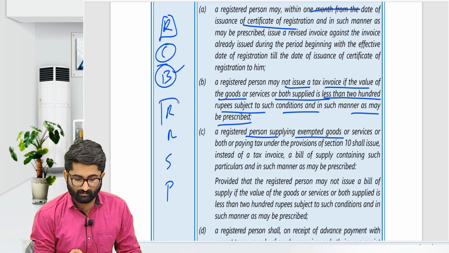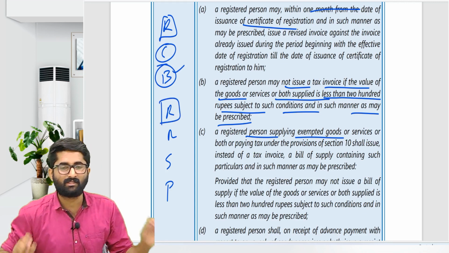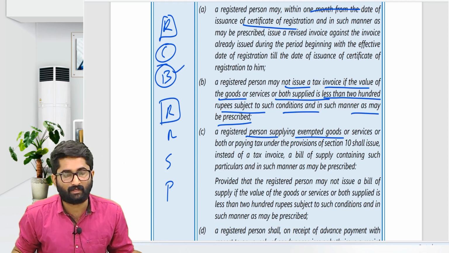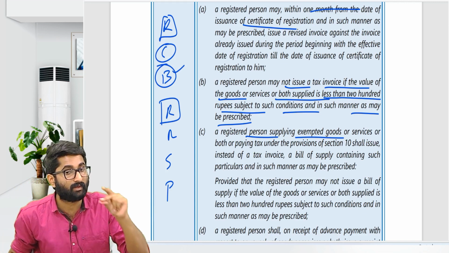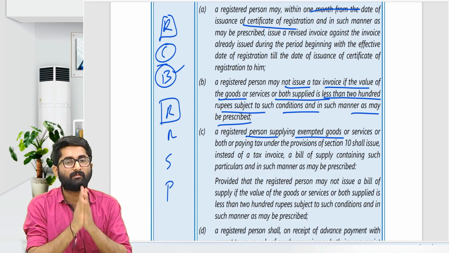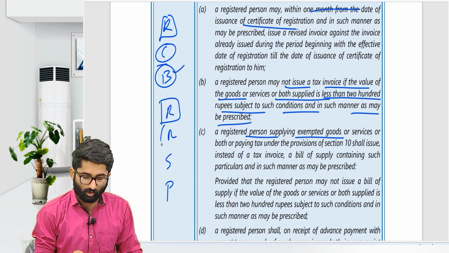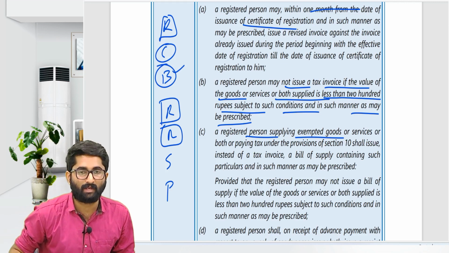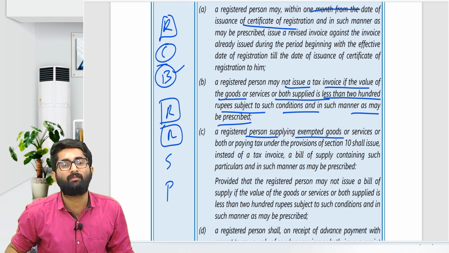Next one, RCV versus RR, receipt voucher. When will we give the receipt voucher? Whenever the customer pays the advance, then we can give the receipt voucher. Why is the receipt voucher required? Just as a proof that we have received the advance. And we know that in time of supply, which we will discuss, in case of goods on receipt of the advance, if you don't give the tax invoice, then GST is not there, but still for accounting purposes we have to give the receipt voucher. Next one is, whenever you accept the advance, if you don't make the supply, then you have to adjust it or you have to refund that. In that case, a refund voucher is given.